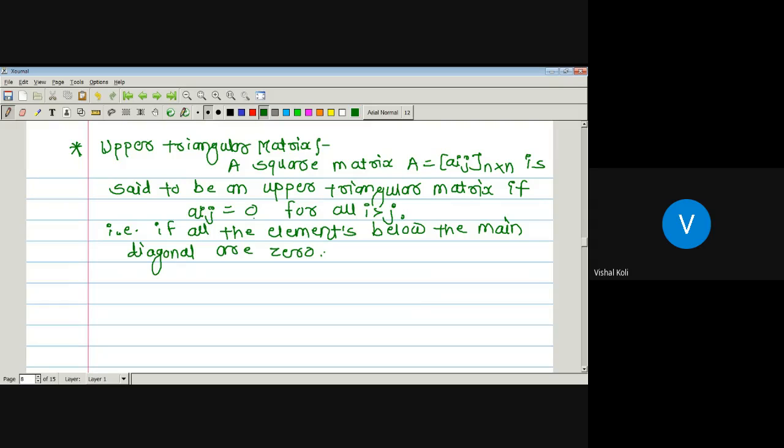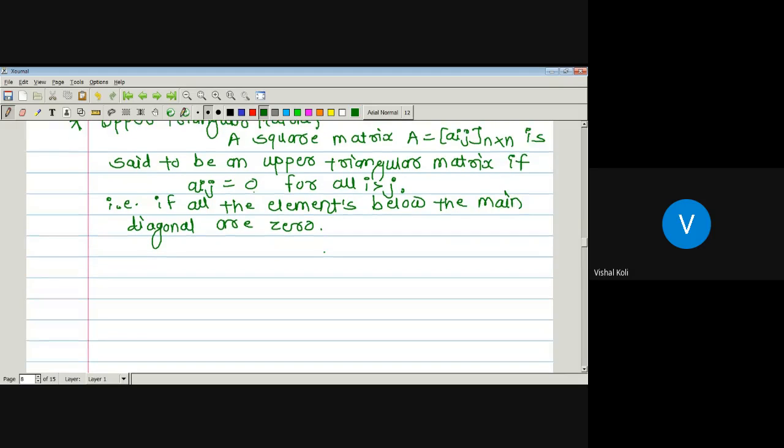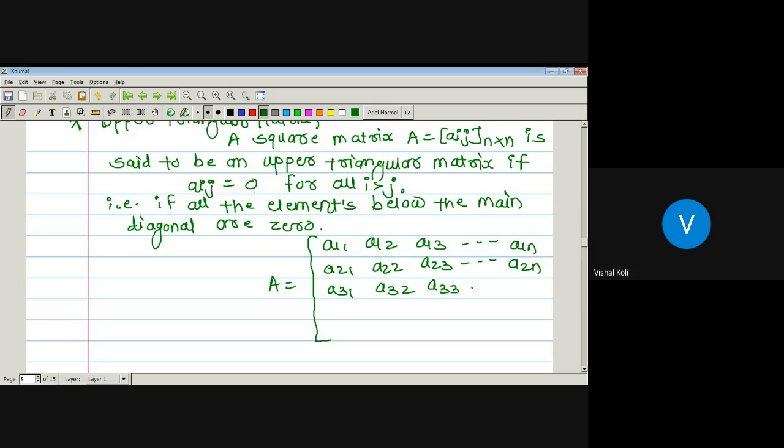Suppose, according to our given definition, A is a matrix of order n by n. It means it is of this form. This is a matrix A with A11, A12, A13, and so on up to A1n. The second row will be A21, A22, A23, up to A2n, and the third will be A31, A32, A33, up to A3n.